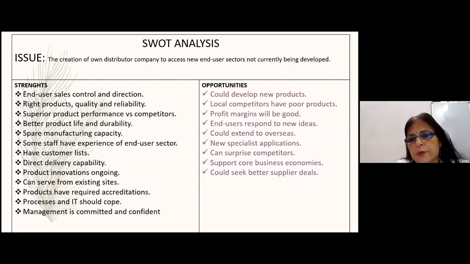Profit margins will be good, users respond to new ideas, could extend to overseas also. So they're thinking of going overseas. New specialist applications can surprise competitors and support core business economies, could seek better supplier deals and so on. So these are the things they think are opportunities.